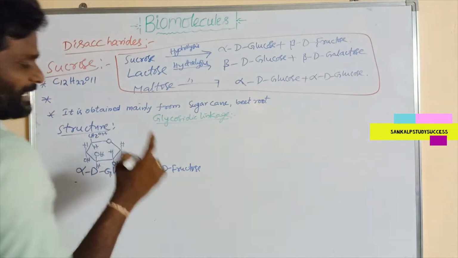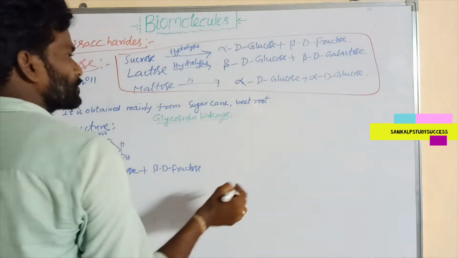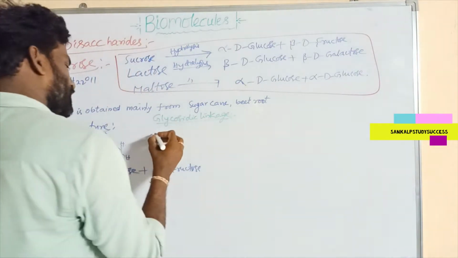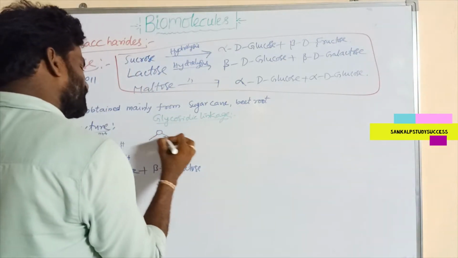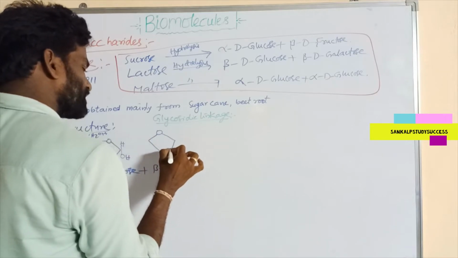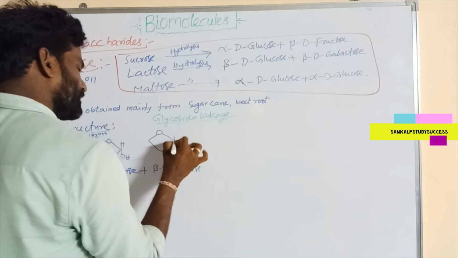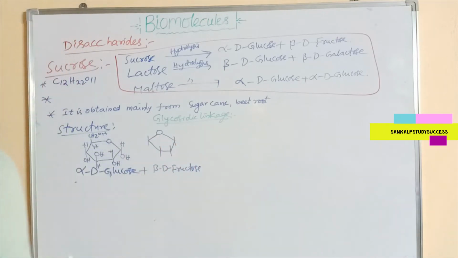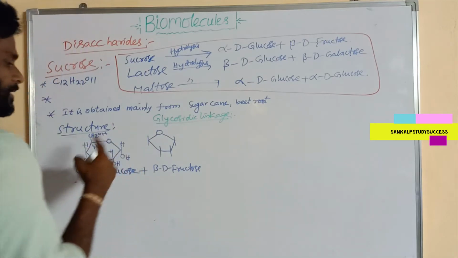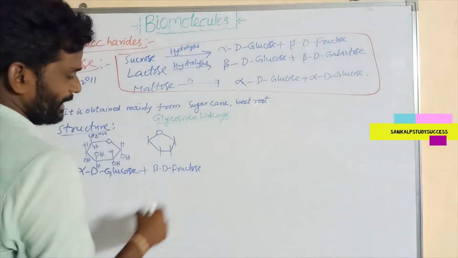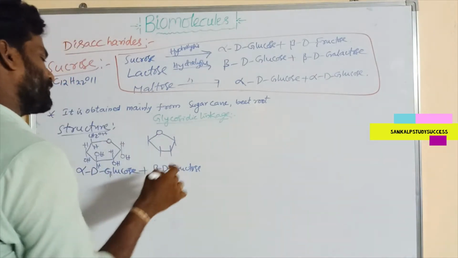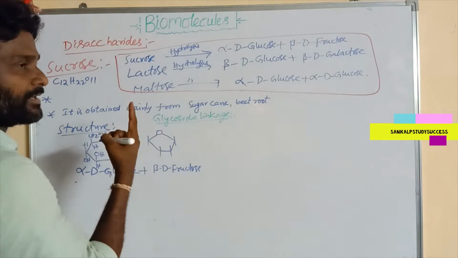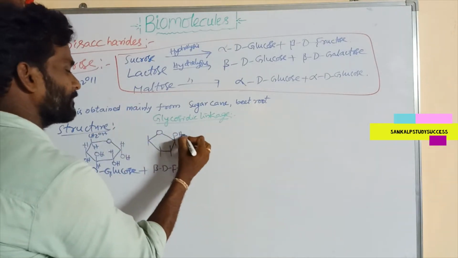Now we can write beta D fructose. Its structure resembles the furan structure. In beta D fructose, the OH is present on the left side, that means above the plane.